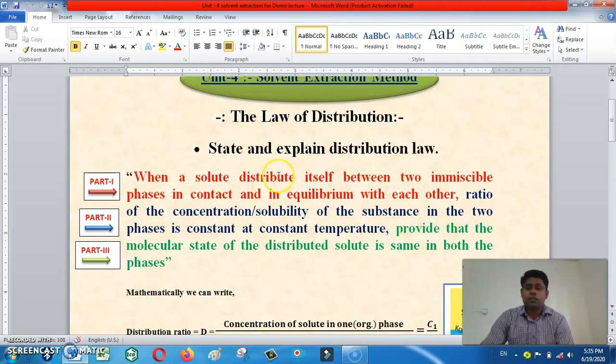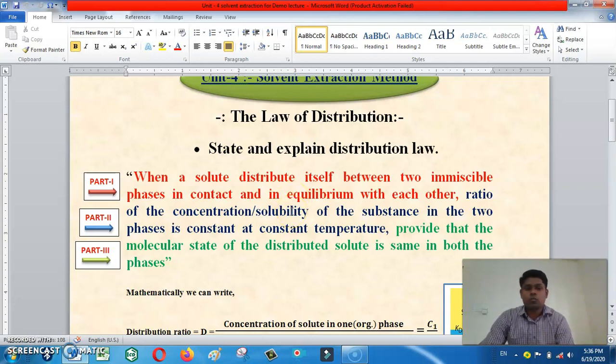For example, the solute distributes itself not by any external forces. Number 2, two immiscible phases. That means two solvents or two phases must be immiscible with each other. If they are miscible in each other, then the law of distribution is not applicable. So that is one kind of limitation. Another one is that they must be in contact with each other and also in equilibrium with each other. That is part 1.